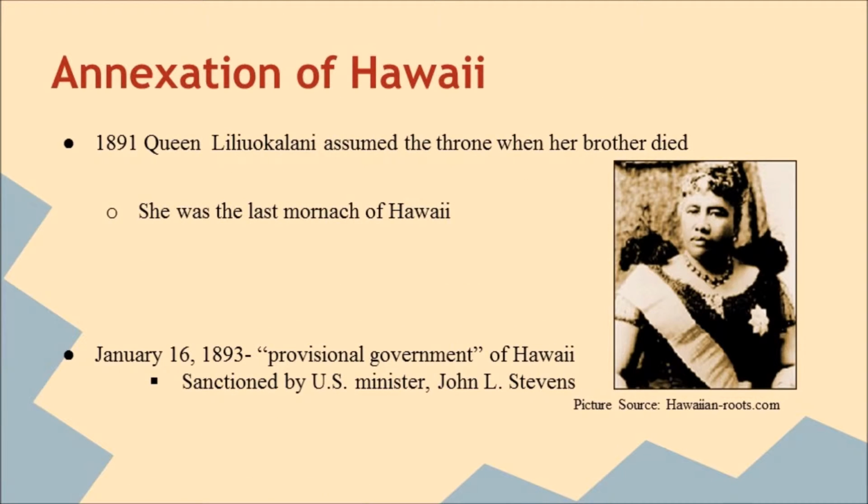Annexation of Hawaii. In 1891, Queen Liliuokalani assumed the throne when her brother died. She was the last monarch of Hawaii. The Queen refused to recognize the Constitution of 1887 and replaced it with a constitution increasing her personal authority. In 1893, a group of American expatriates and sugar planters, identifying as the Committee of Safety and supported by a division of U.S. Marines, deposed Queen Liliuokalani. Also anxious to annex the islands, this was swiftly sanctioned by the U.S. Minister to Hawaii, John L. Stevens. Supported by the U.S. and the Committee of Safety, Sanford B. Dole claimed presidency of Hawaii.